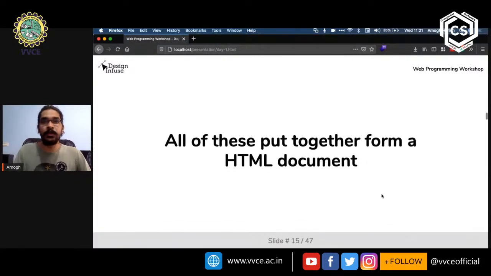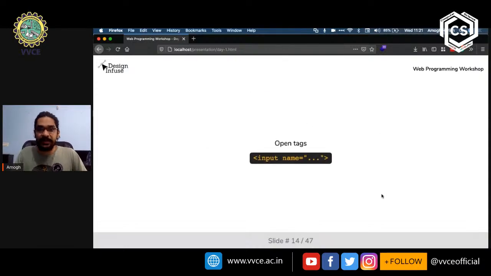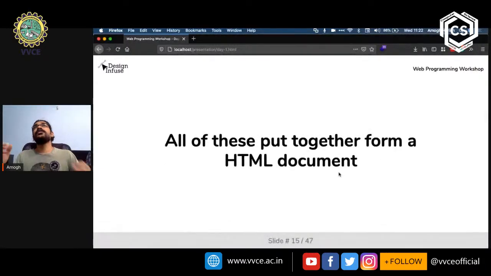So just going back to the open tag again. The difference between an open tag and a self-closing tag is that an open tag does not have a / before the right angle bracket. Okay, so you've seen three different tags now. You've seen an image tag, a paragraph tag, and an input tag. And I will come to what an input tag is a little bit later on in this session. But all of these elements put together in a file form an HTML document, right?